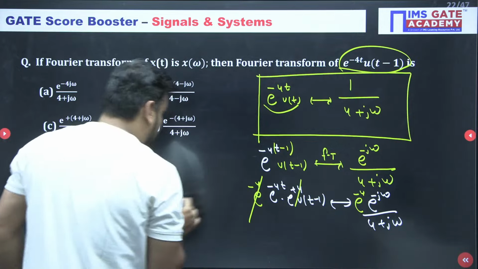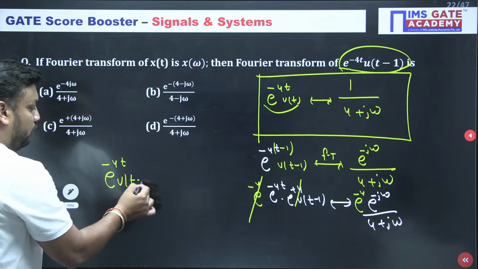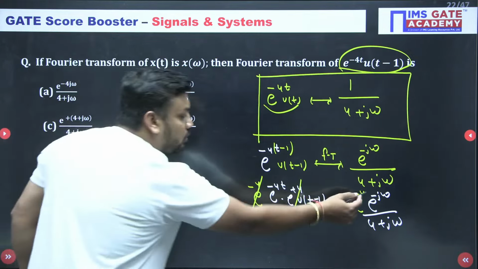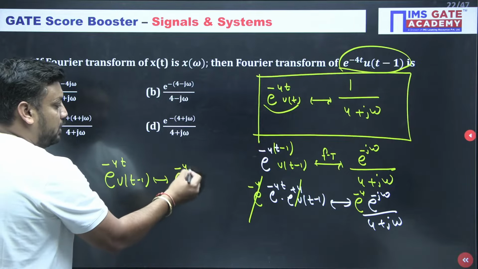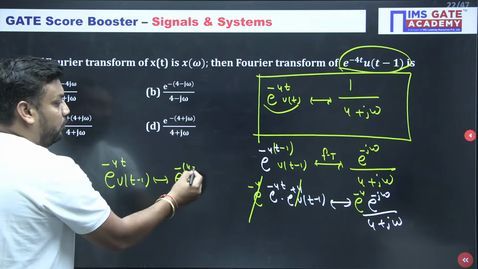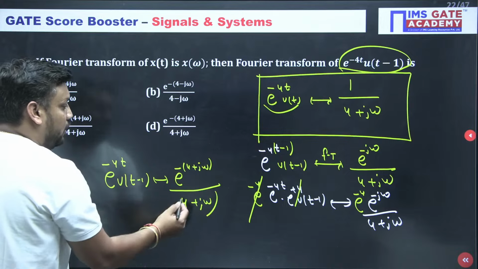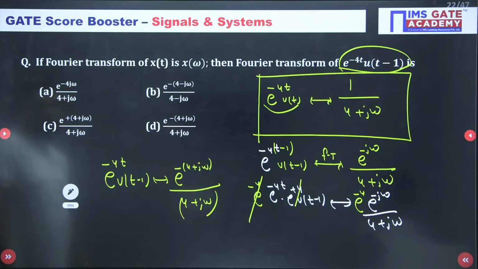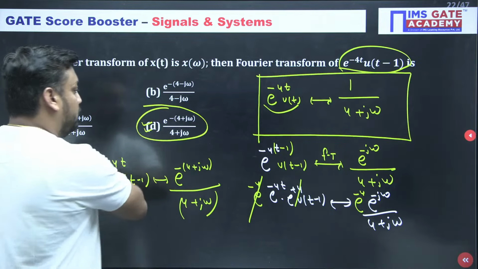If you attended my classes, this is also a standard form, guys. e to the power minus 4t, u of t minus 1. You can also take e to the power minus 4 common. So the Fourier transform is nothing but e to the power minus 4, common only, times e to the power minus j omega upon 4 plus j omega. The correct answer is D for Delhi, option number D.